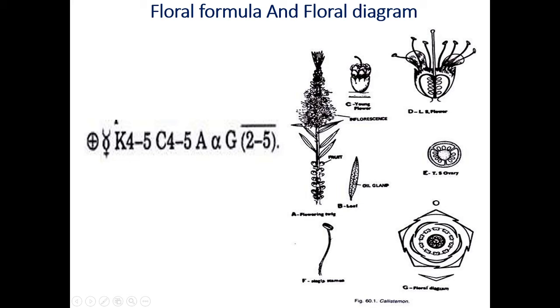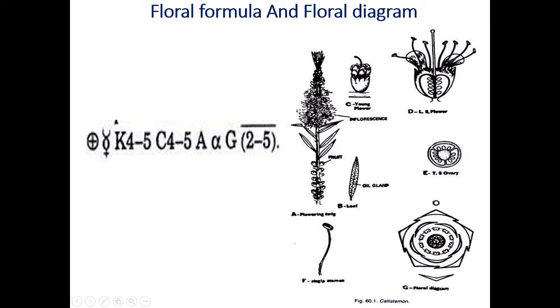Then capital C stands for corolla. The individual of the corolla is called a petal. In this family, the number of petals is 4 to 5. Then capital A stands for androecium. The individual of the androecium is called a stamen. Number of stamens are many. If you observe the flower of Nilgiri plant or guava plant or bottlebrush plant, you will get a large number of stamens. That's why it is infinite.